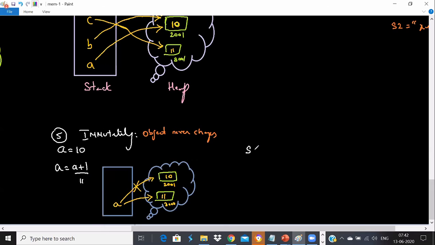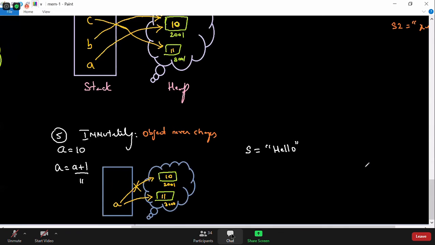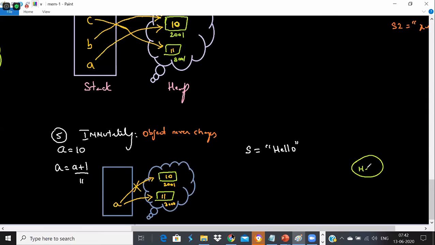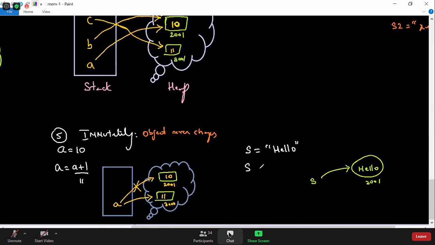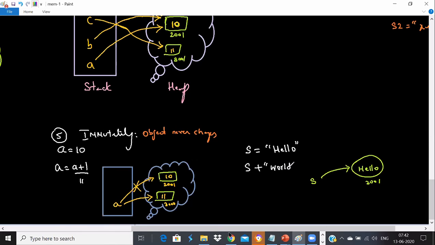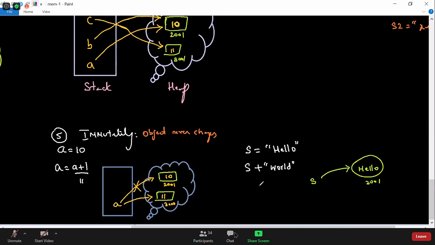For example, I have an object s is equal to hello. What happens now? We all know that a string object gets created with a value called hello, with address 2001, and s will be referring to this. Now what will I say in the next line? In the next line, I will say s plus world. Tell me what happens now. s plus world.